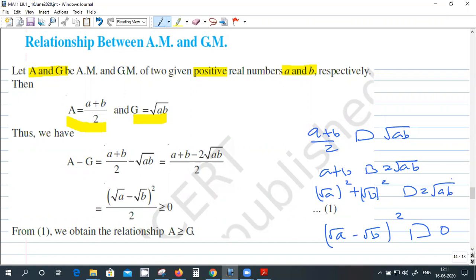First, you are multiplying by 2. 2 is a positive number, so the sign of the inequality will not change. Because 2 is a positive number, this is fine. And then I'm writing this one. Here I'm taking this thing to this side. So this is equal to, now from here you can say this is greater than 0.